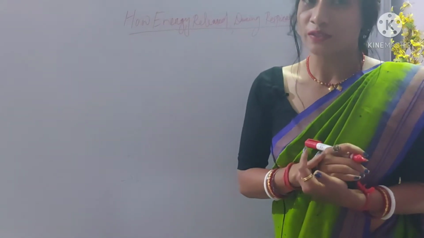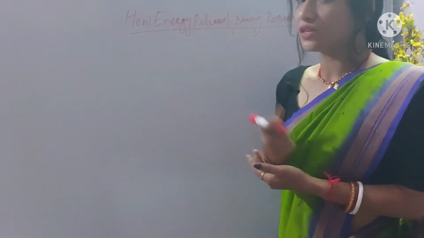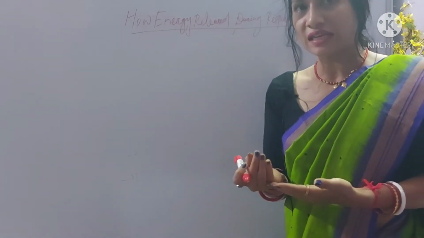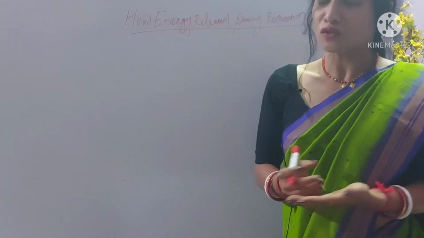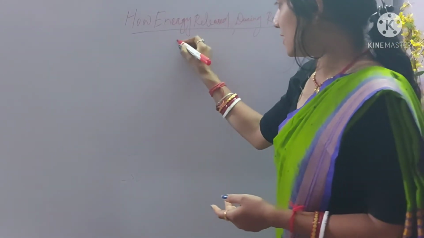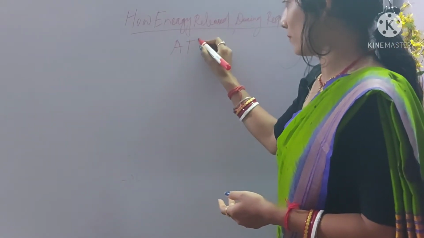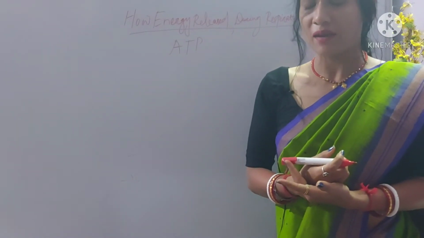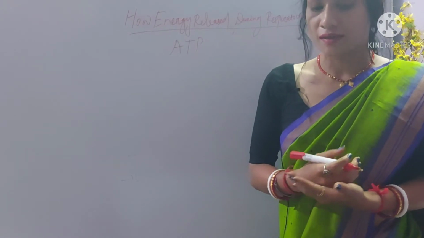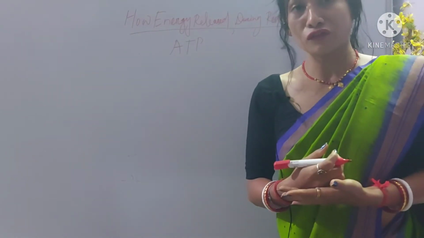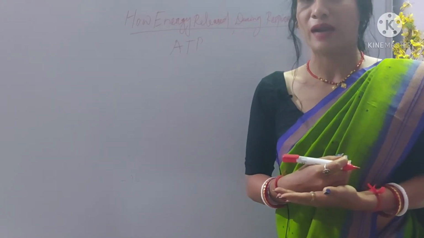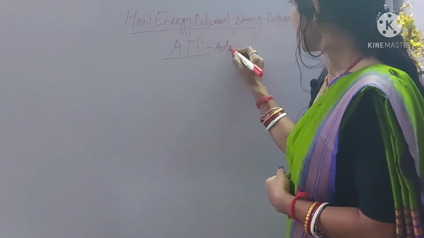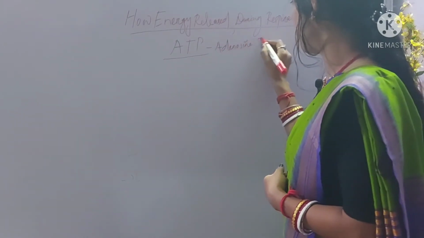Okay. Hello students, now we'll discuss how the energy released during respiration is stored. In the respiration process, energy is released by burning of the food. So how is energy released? Energy is released and stored in the form of ATP. Again I am repeating, in respiration the energy is released by burning of the food and stored in the form of ATP, and the full form of ATP is adenosine triphosphate.